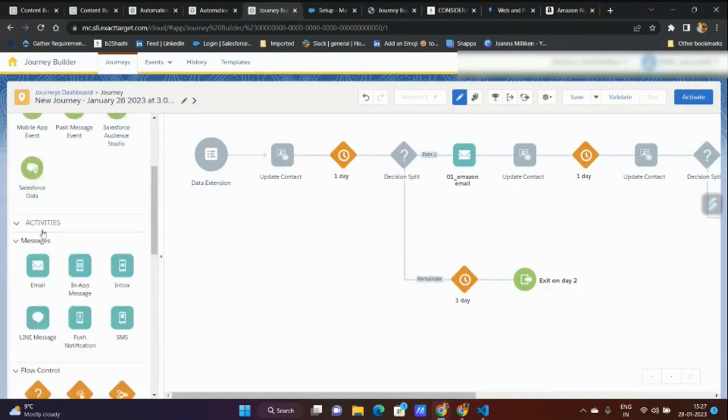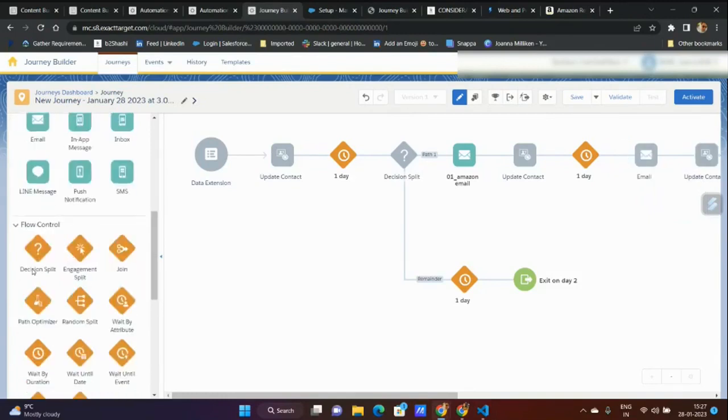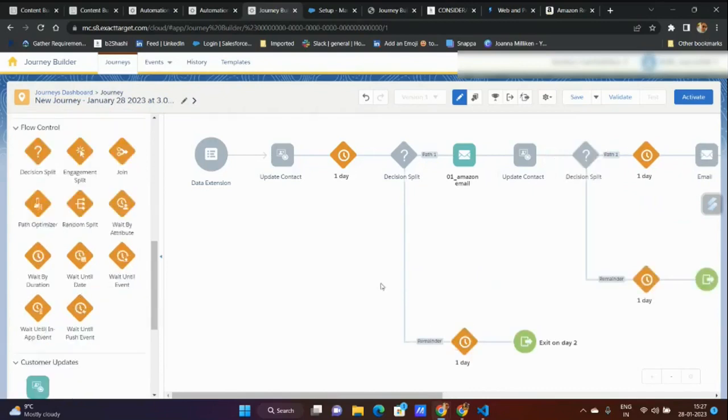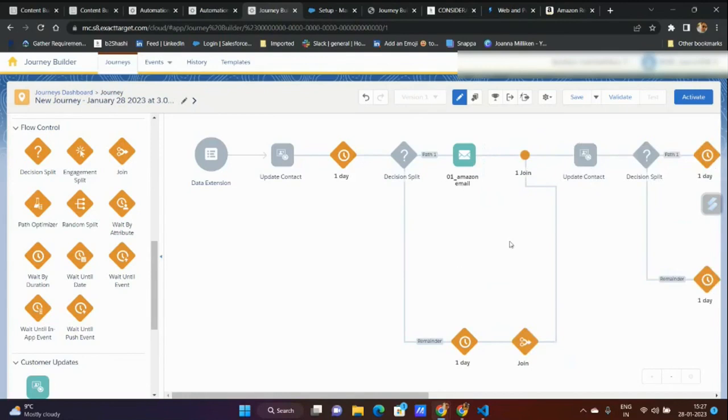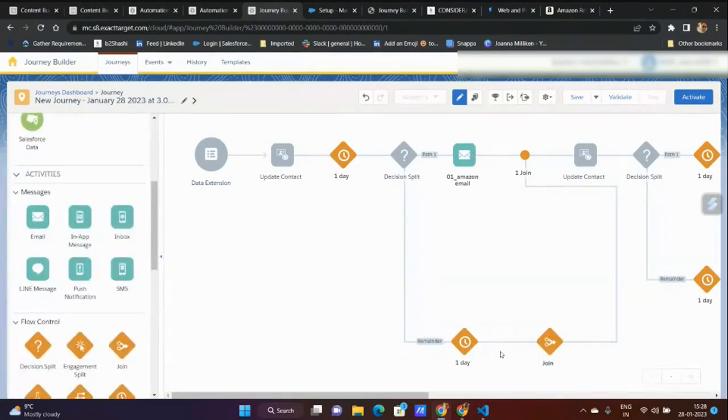So let's say this is going to impact your journey. I have another email. For this also I need to have a decision split. Then what I can do is, let's see, if I have to send that email again, after that, wait. So I have to wait one day. Will it allow me to add it here? It doesn't allow, right? Either it goes here, then I can basically do it, or this join does not allow you to basically join. So this email, after one day, the same email has to be configured here. So after one day, it will be sent.